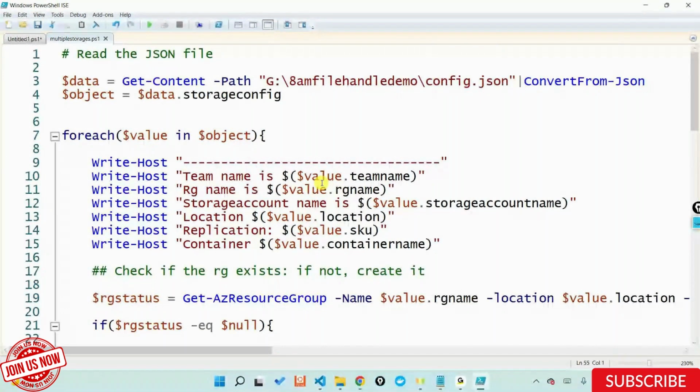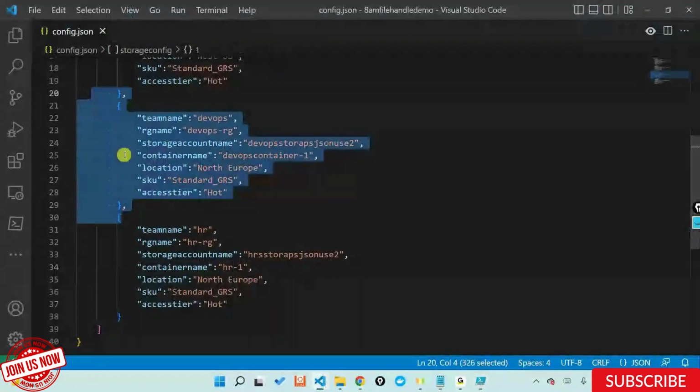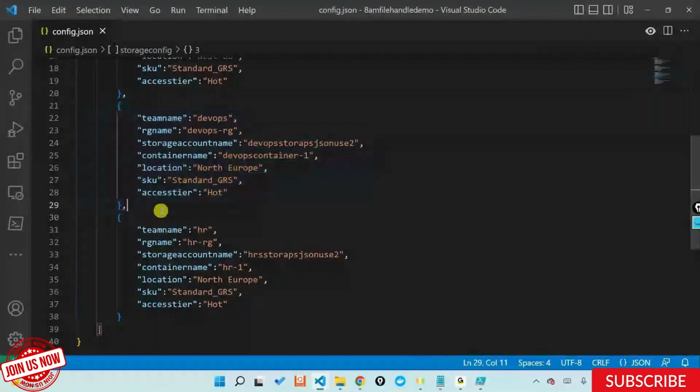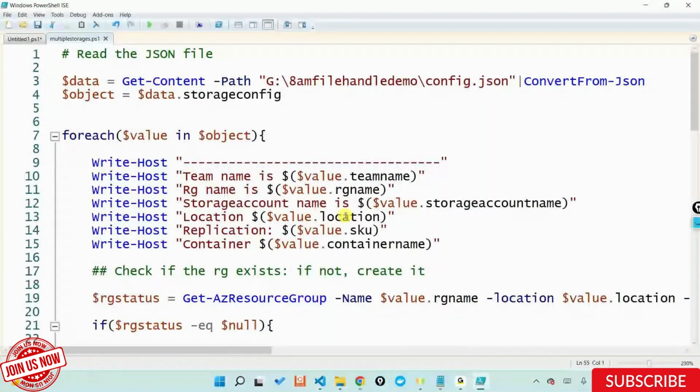For example, one RG: if the client requirement says we don't want it, we need to delete it from the JSON and also from the Azure account? Exactly. Both places you have to delete it. If you remove this block and delete it from that particular Azure account, then the PowerShell script will not create it at all. The PowerShell script will not even know that this object is there. Okay. Thank you.